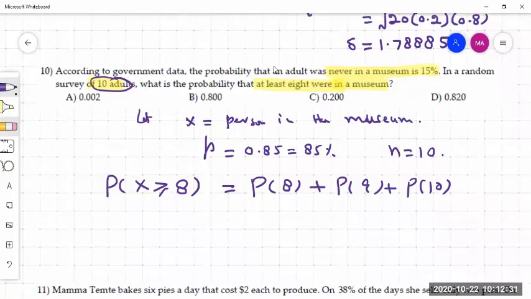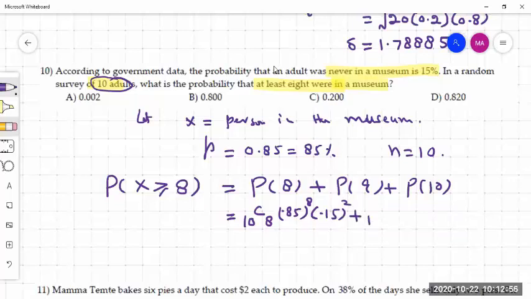Now you can use the binomial equation: 10C8 times 0.85 to the 8 times 0.15 to the 10 minus 8, which is 2.